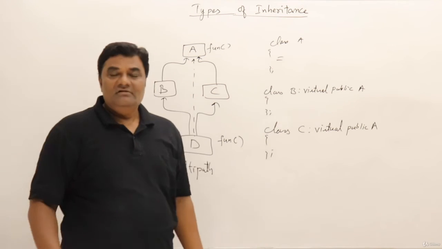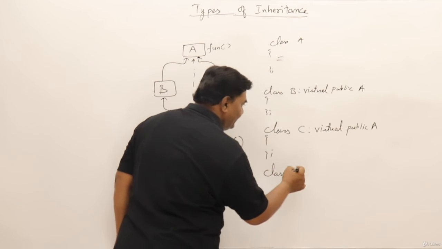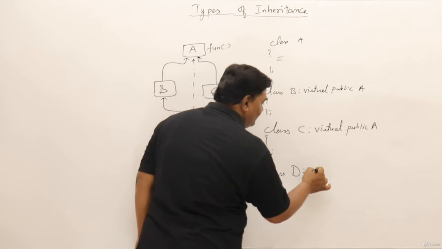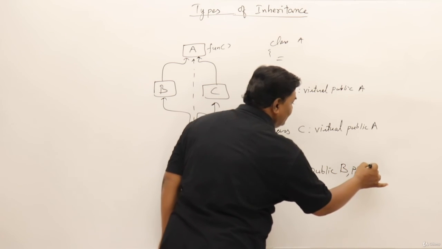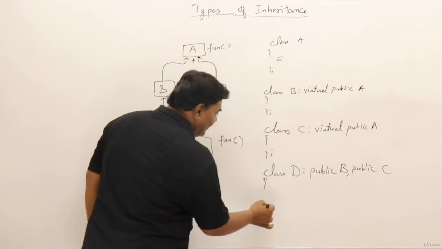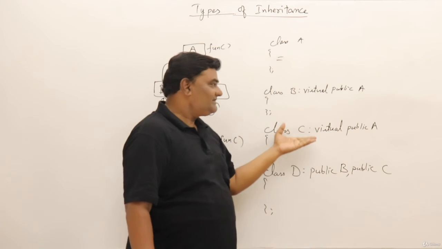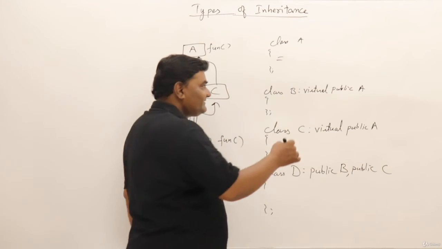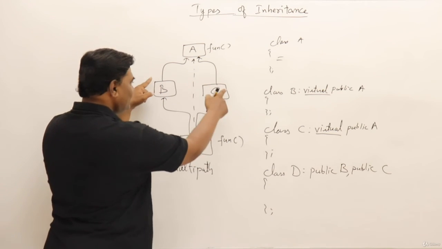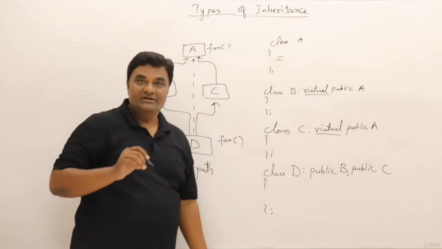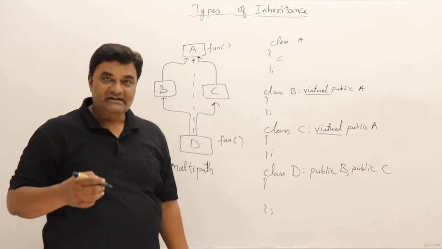Now if I have a class D, which is inheriting from public B and public C, this class D is inheriting from B as well as C, where B and C both are virtual base classes. If you write this, then the problem of ambiguity of that function appearing via B and C will be removed. This problem will not be there. So that's it. These are virtual base classes.